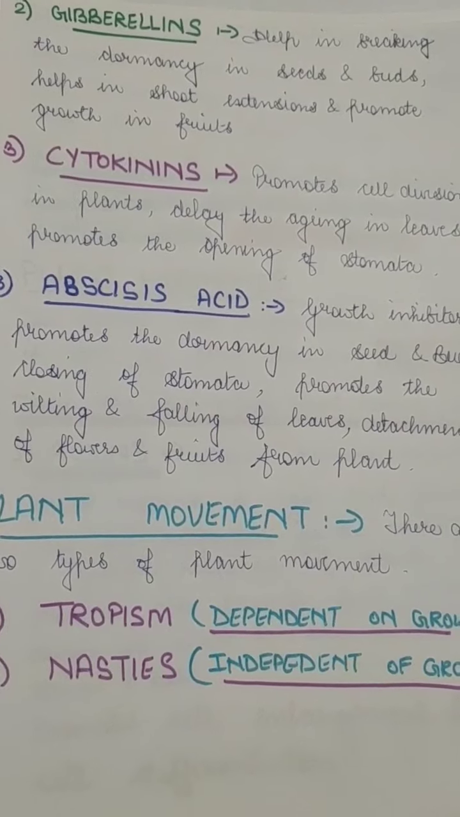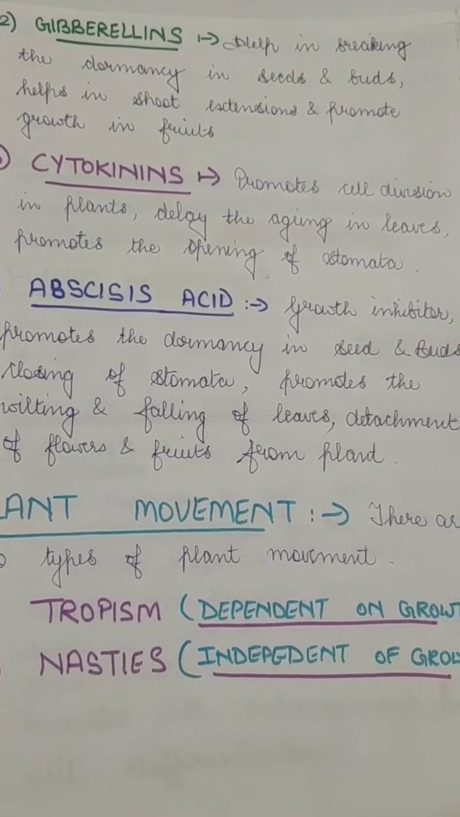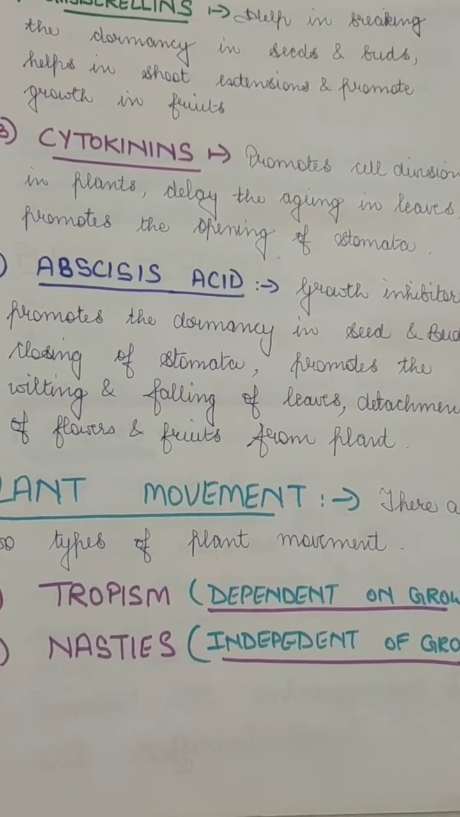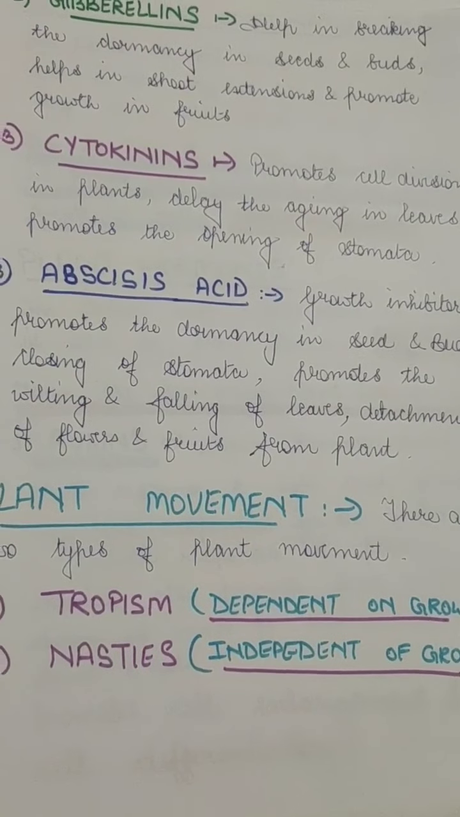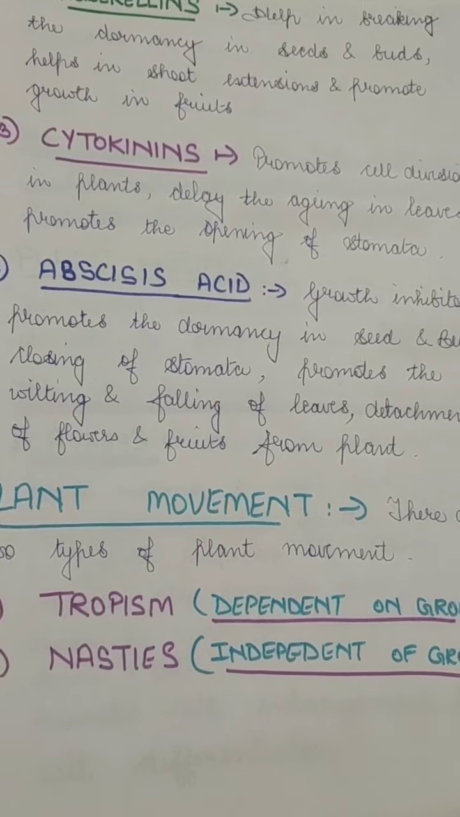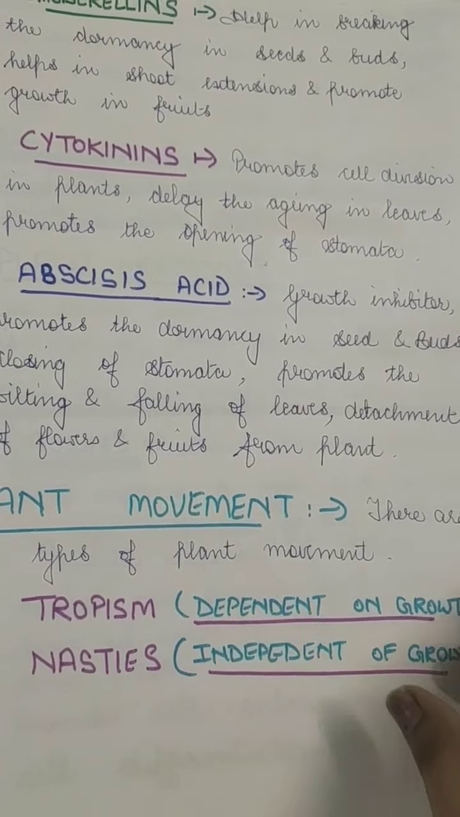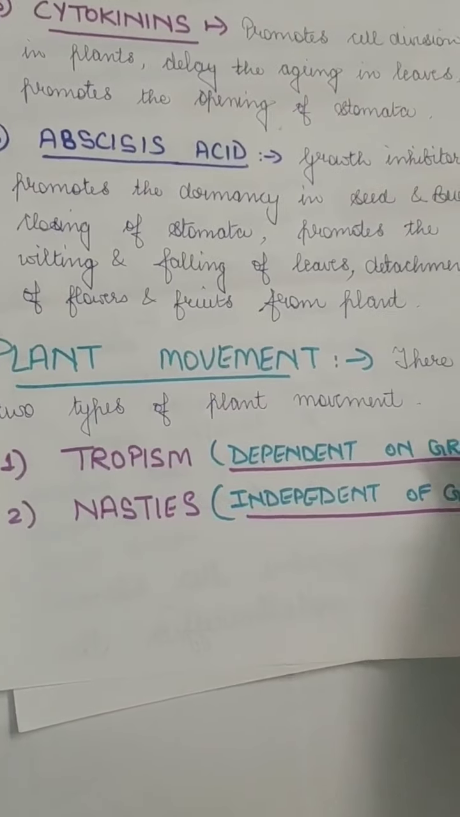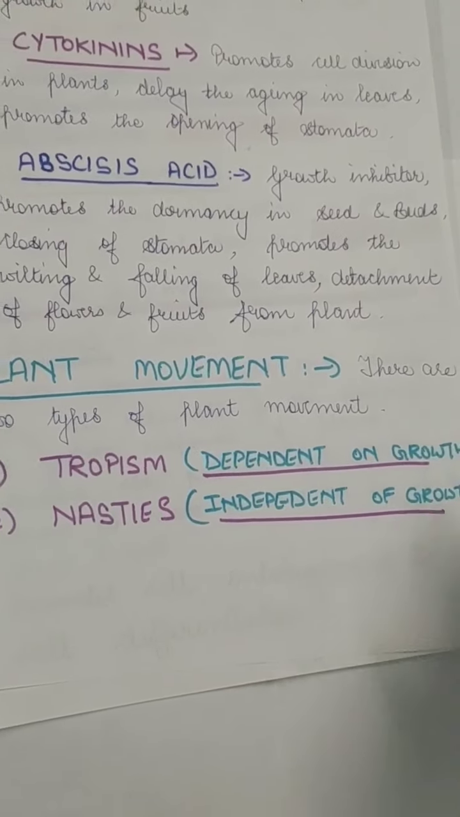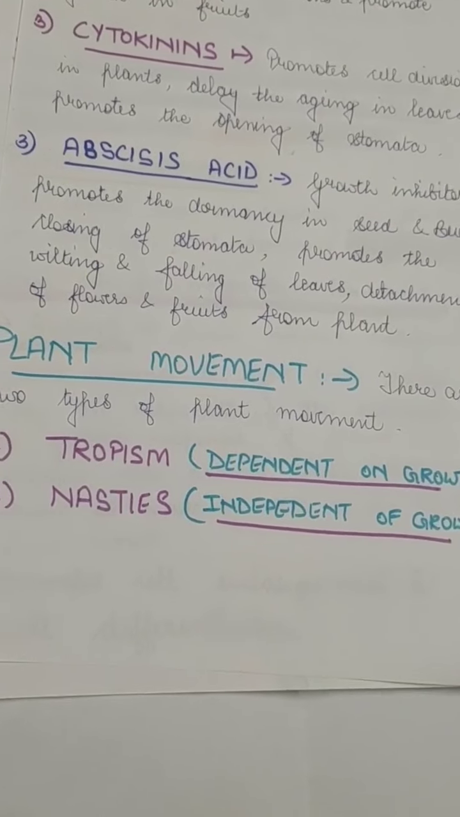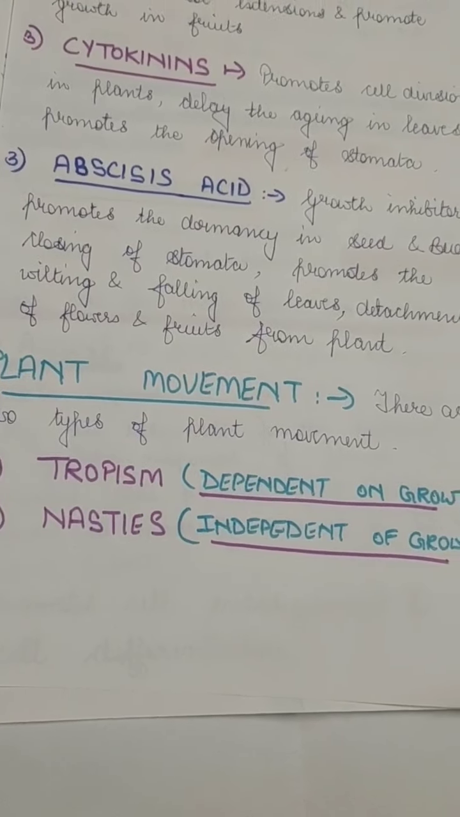So this is the hormone which works against growth. The other three hormones work in favor of the growth of the plant. Okay, so these are the hormones which are in your book, and you have to study about them. Now, coming to plant movement. Plant movements are generally of two types: tropism and nastic movement.